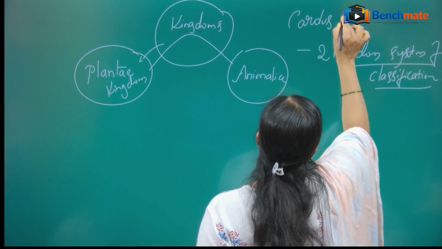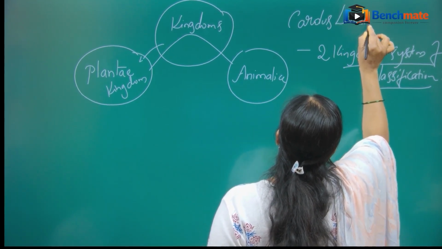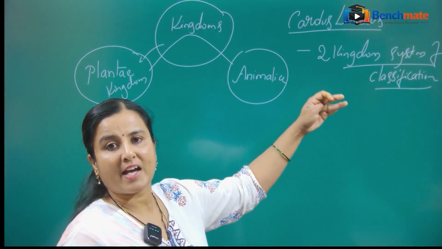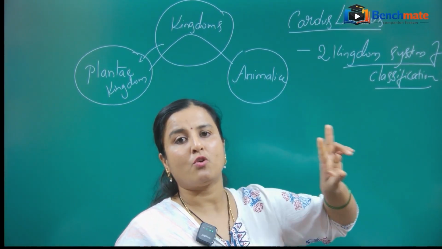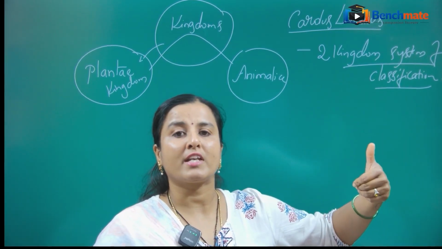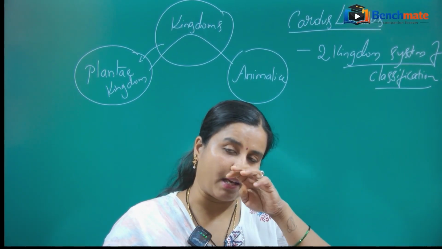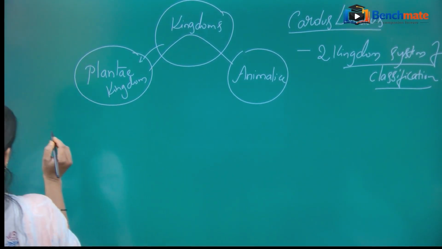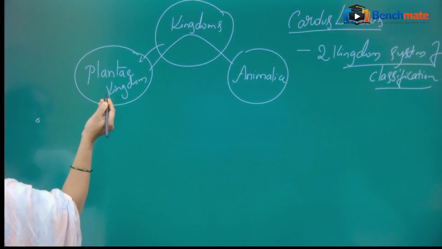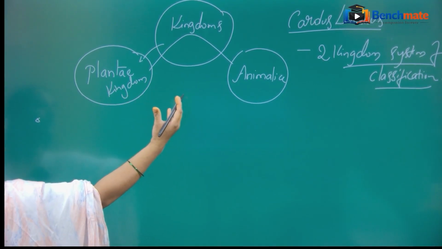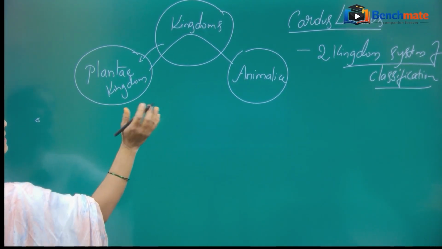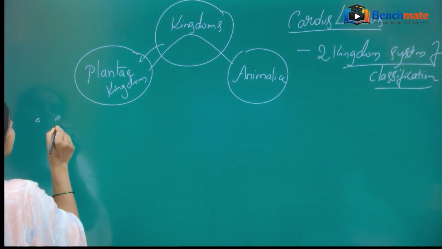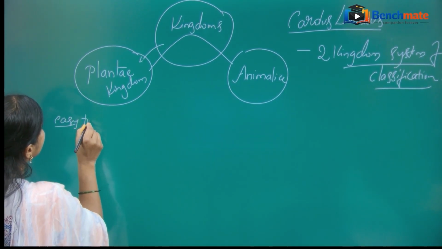Two kingdom system of classification as given by Carolus Linnaeus: the two kingdoms, Plantae and Animalia. What are the advantages of this system? It is very easy to classify the organisms into Plantae and Animalia based on morphological features, based on external features. It is easy to classify.